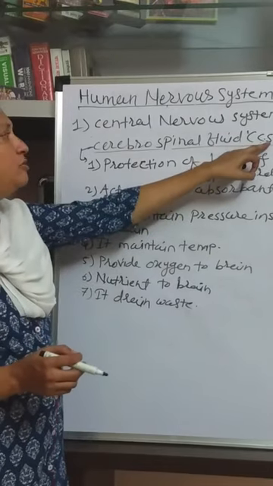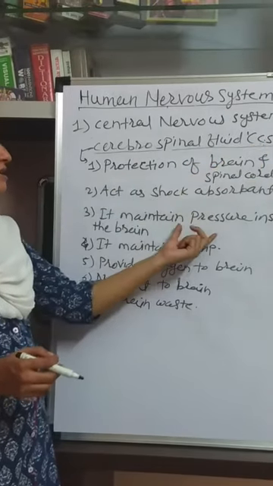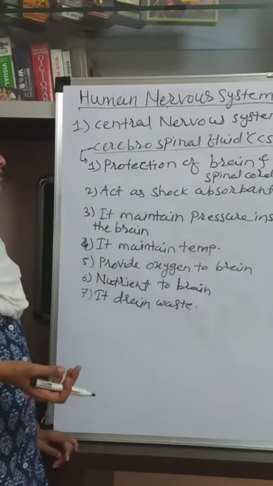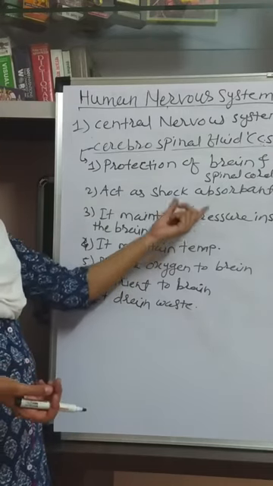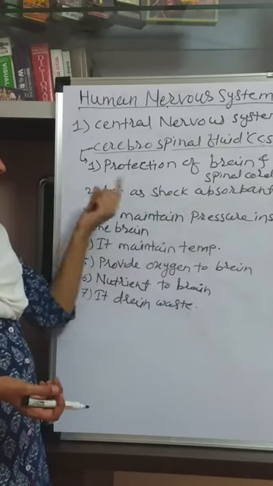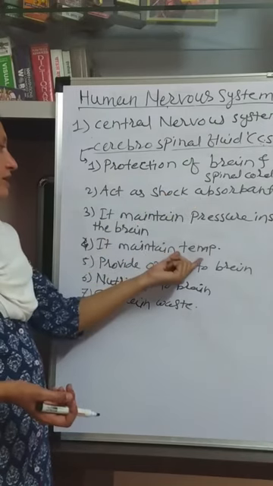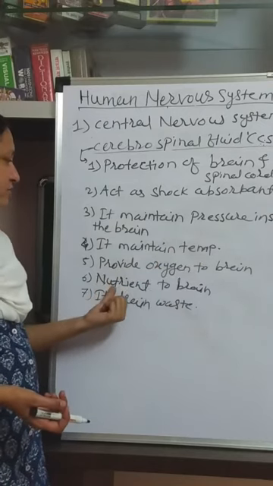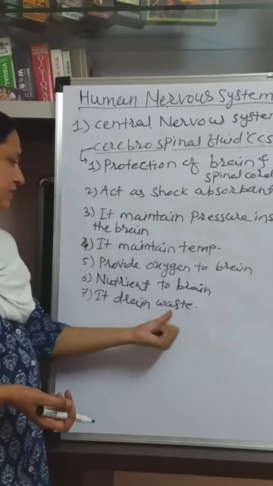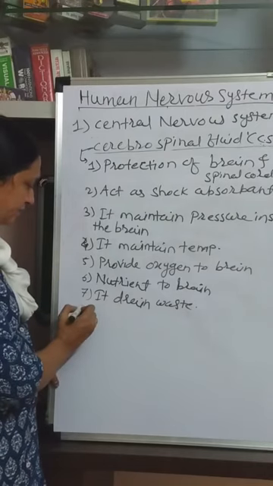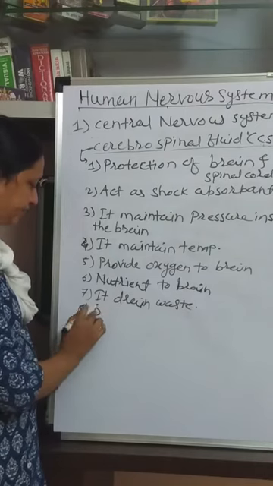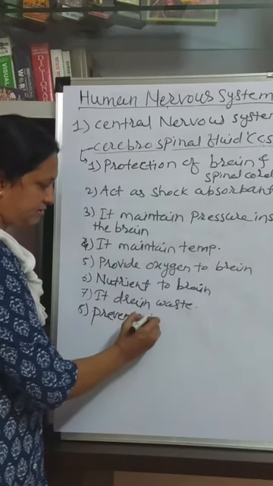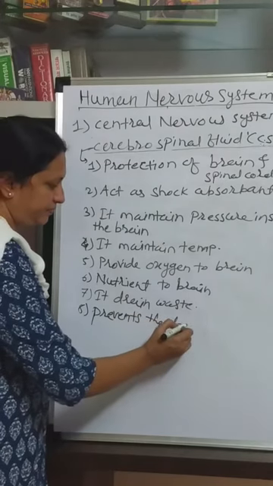And if the quantity of cerebrospinal fluid increases, then the pressure in the brain increases, and it gives pain in the head. So it maintains the pressure inside the brain, it maintains the temperature near the brain, then it provides oxygen to the brain, it gives nourishment to the brain, it drains the waste from the brain. Then it also prevents desiccation.